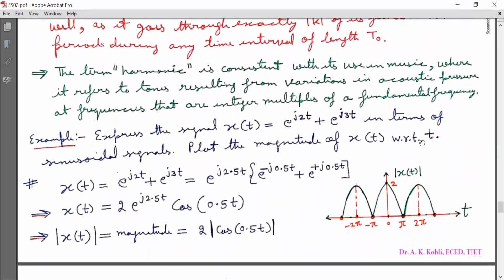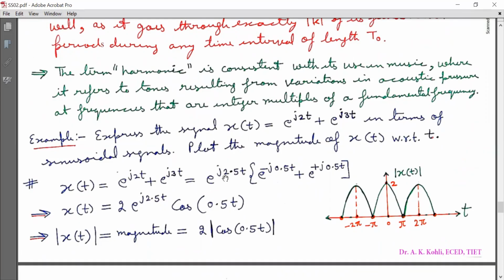Now we'll do one example. Express the signal x(t) = e^(j2t) + e^(j3t) in terms of sinusoidal signals. Plot the magnitude of x(t) with respect to t. So we have x(t) is equal to e raised to power j2t plus e raised to power j3t.